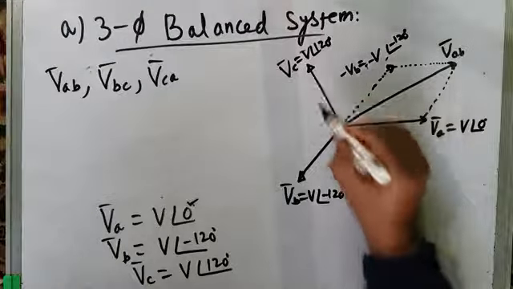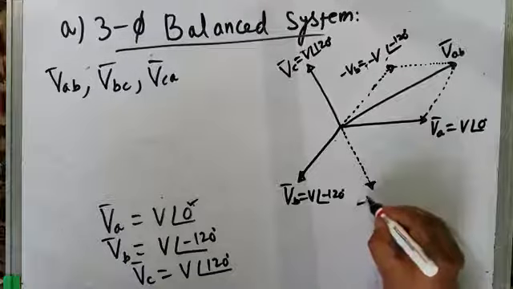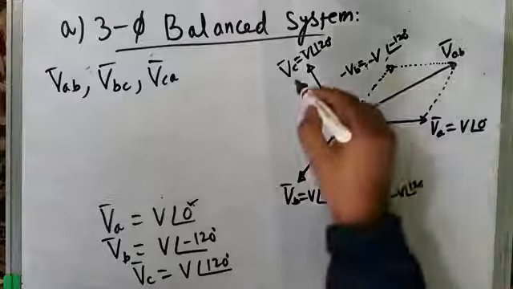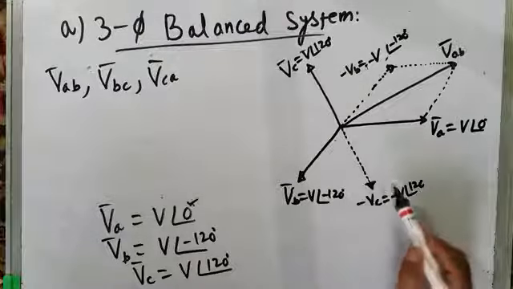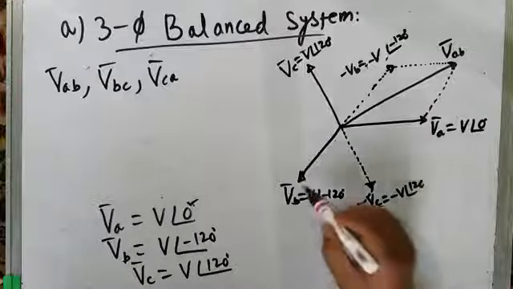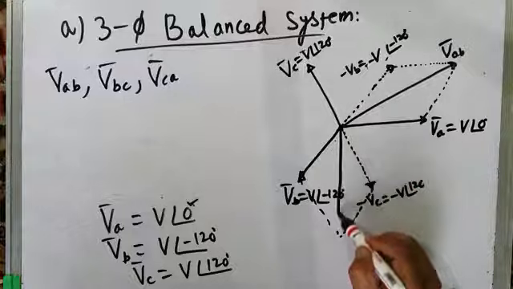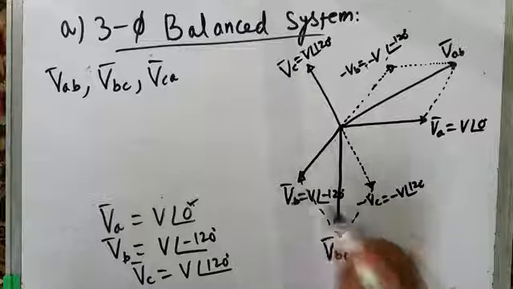Now, if this is plus VC, what will be this? This will be minus VC. Minus VC equal to minus V at an angle of 120 degrees, because in this direction it is plus V at an angle of 120 degrees. In this direction it is minus V at an angle of plus 120 degrees. Okay, so this is VB, this is minus VC, so you can get VBC. Again you use this parallelogram addition, and this is your VBC phasor. VBC is VB minus VC.